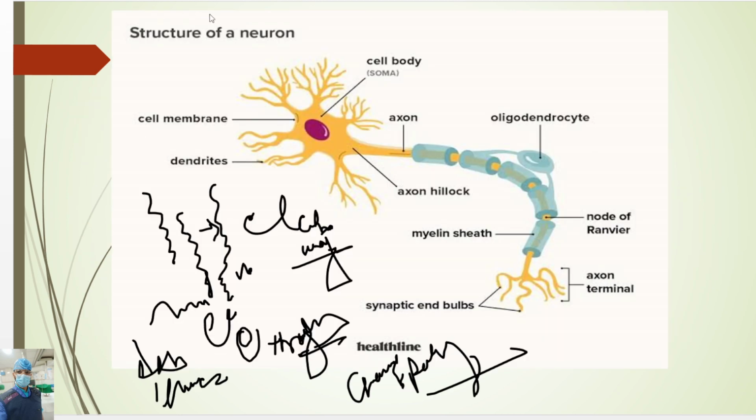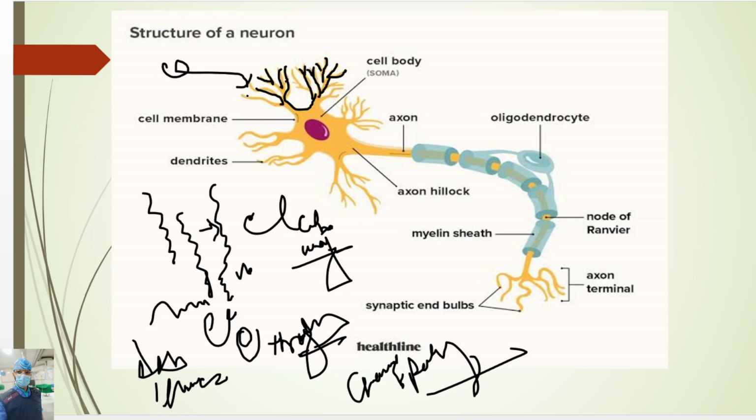So see this image. The projection parts are called dendrites. They are projection-like structures which arise from the cell body, and they receive signals from another neuron.